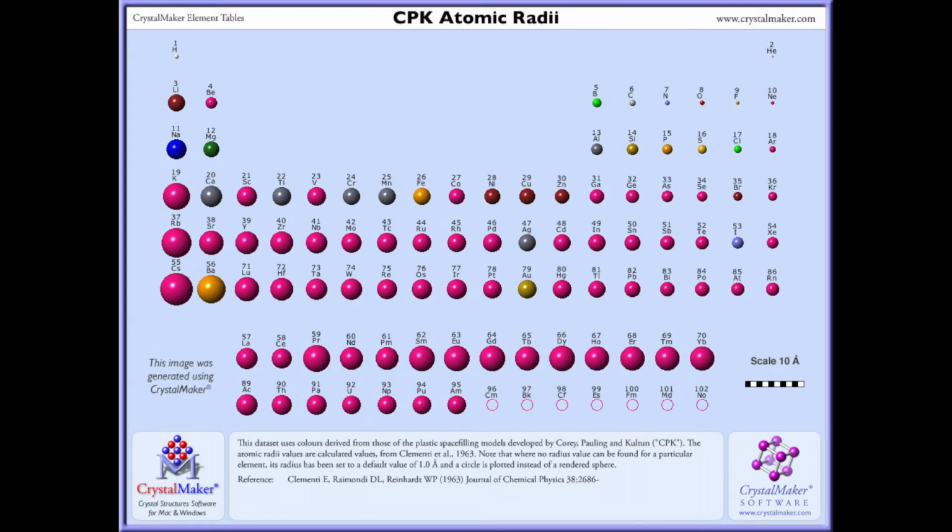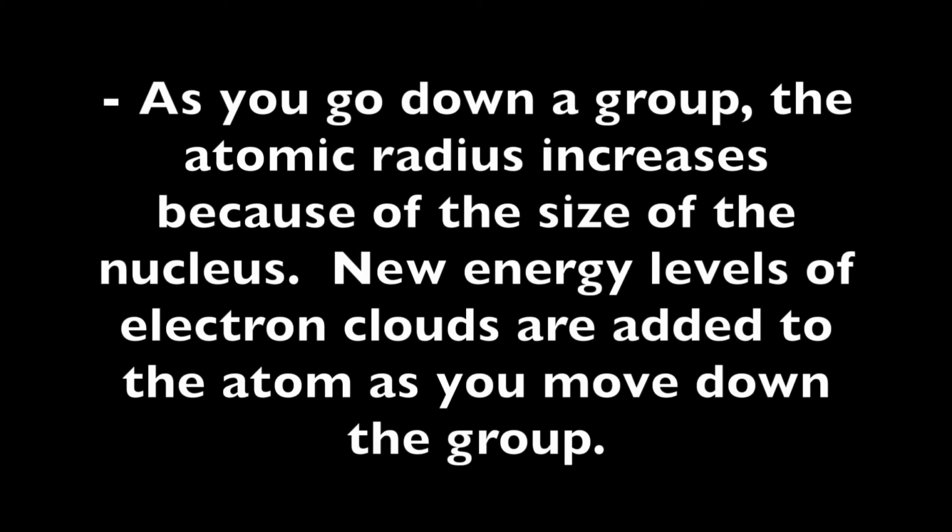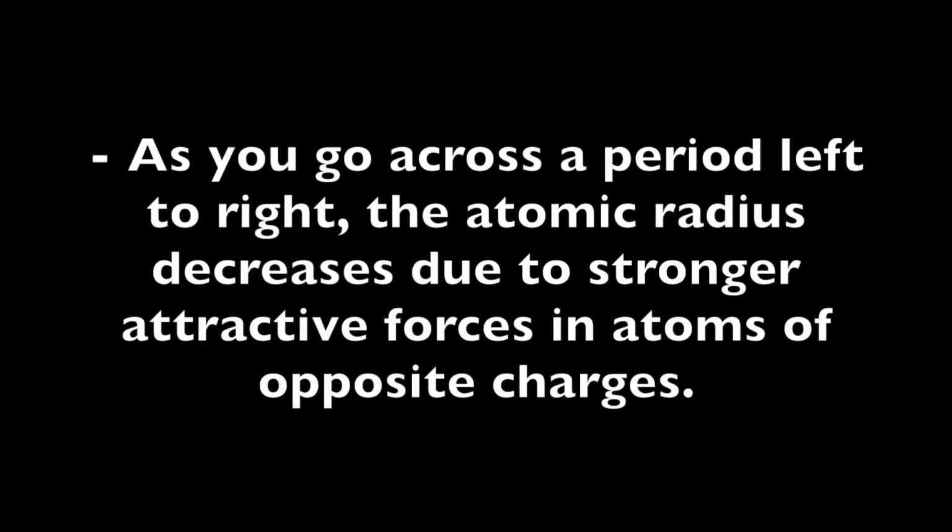Atomic radius. As you go down a group, the atomic radius increases because of the size of the nucleus. New energy levels of electron clouds are added to the atom as you move down the group. As you go across a period left to right, the atomic radius decreases due to stronger attractive forces in atoms of opposite charges.